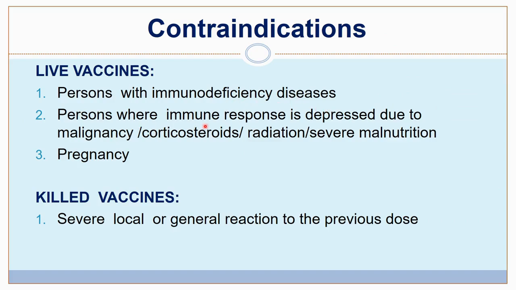Persons where the immune response is depressed, like in malignancy, corticosteroid therapy, radiation or severe malnutrition, and pregnant ladies. Killed vaccines, actually there are no contraindications of killed vaccines, but if there is a severe local or general reaction to the previous dose, then it is contraindicated.